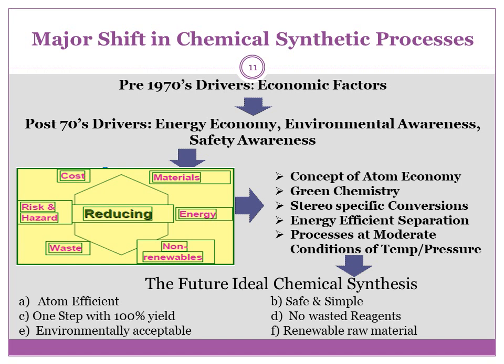But post 70s, you can see energy economy, environmental awareness and safety were major drivers. Economic factors were always there. Unless the economy is there, you cannot have a chemical synthetic process.